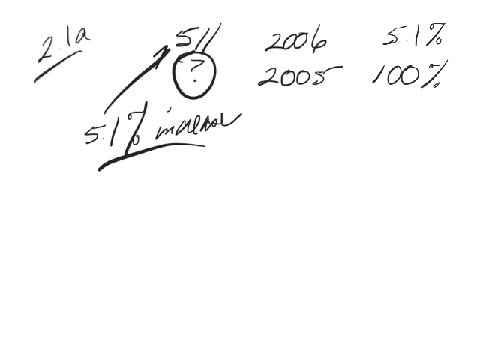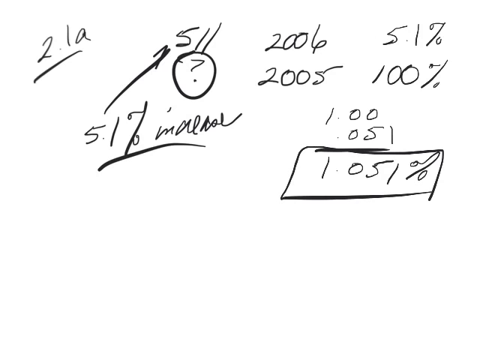So we're going to take 100% and increase it by 5.1%, and we get 1.051. Let's take the percent sign off. We have the decimal there, so we don't need a percent sign since we already changed it to decimal.